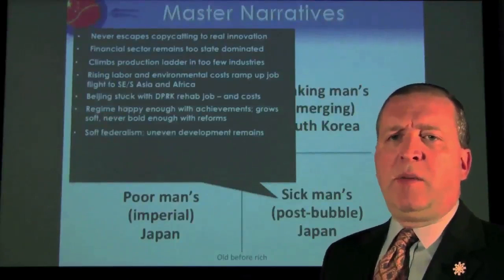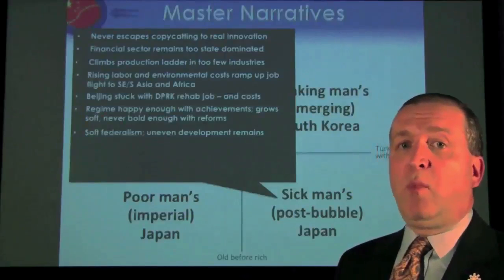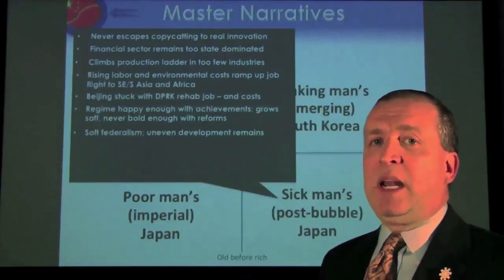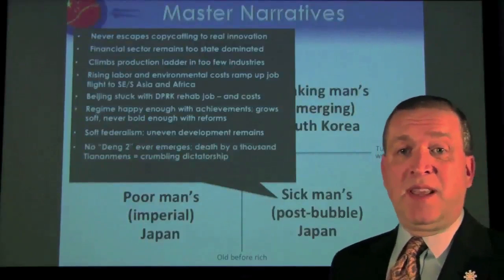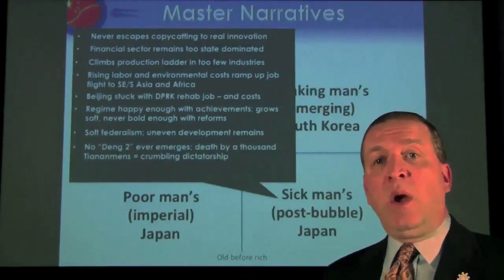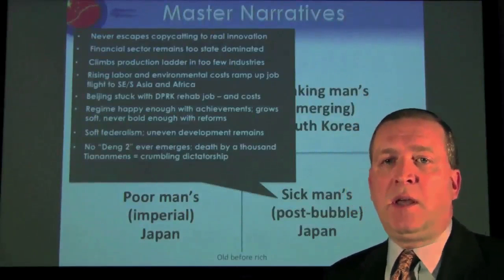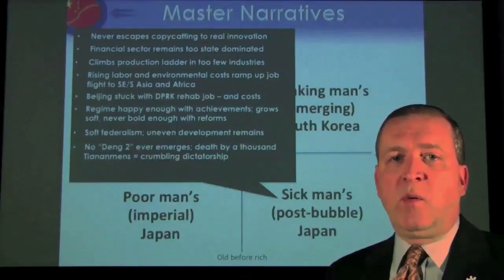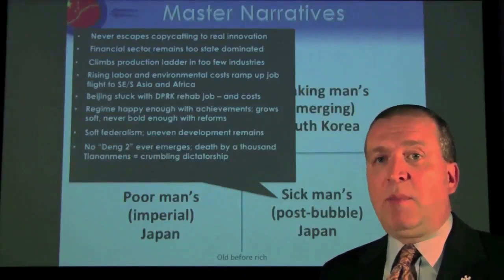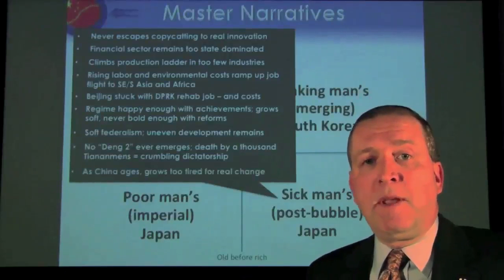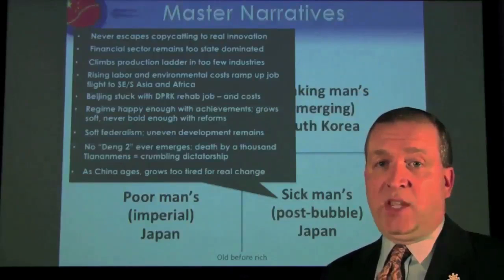The soft federalism that we see inside China gets even more pronounced, provinces doing more and more what they want, Beijing a little bit less control from the center. That leads to uneven development. A second Deng never really quite appears to push that reform process deep into the necessary territory. So we have, over time, kind of death by 1,000 Tiananmens and a crumbling dictatorship. Finally, as China ages, it grows too old for real change.